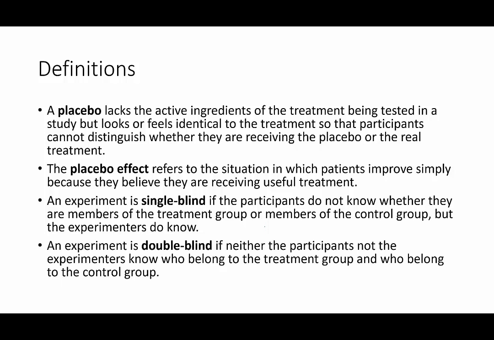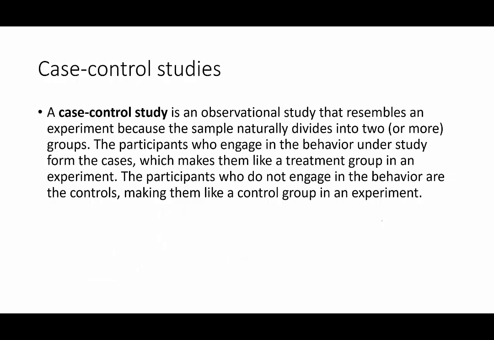However, in a double blind, neither the participants nor the experimenter know who belongs to which group. So I don't know either. It's all marked, but I don't flip over the sheet of paper that tells me who's in which group. And of course, the double blind experiment would be the gold standard. And we'll talk about that in just a little bit.